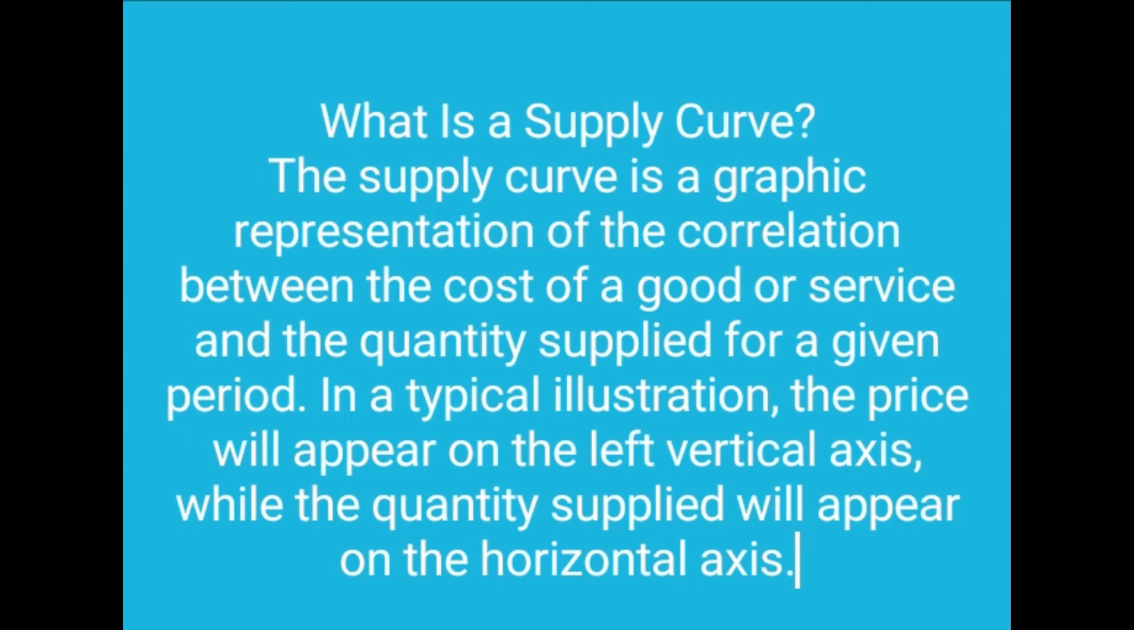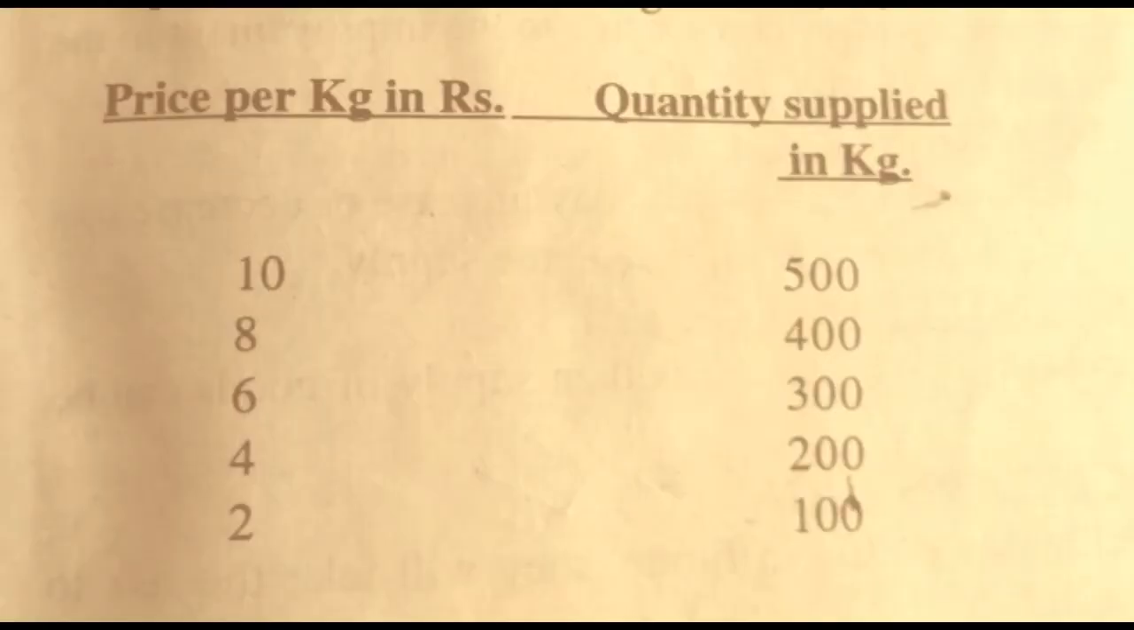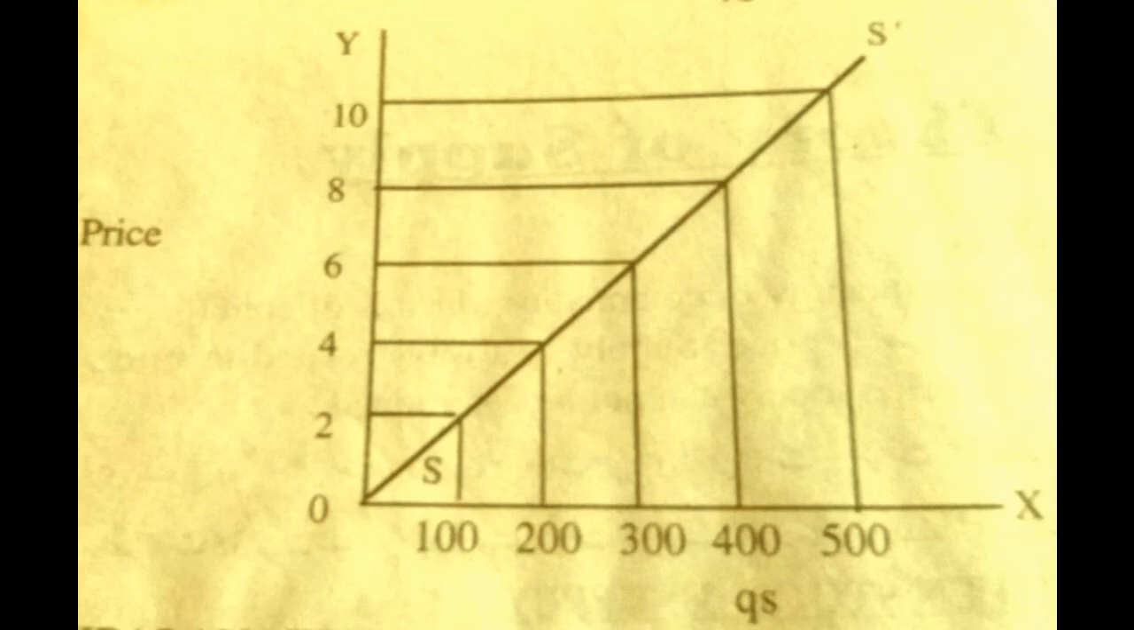In a typical illustration, the price will appear on the left vertical axis while the quantity supplied will appear on the horizontal axis. In this table, the producers are able and willing to offer 500 kg for sale at a price of 10 rupees. As the price falls, the quantity offered for sale decreases. At the price of 2 rupees, the supply offered for sale is 100 kg.